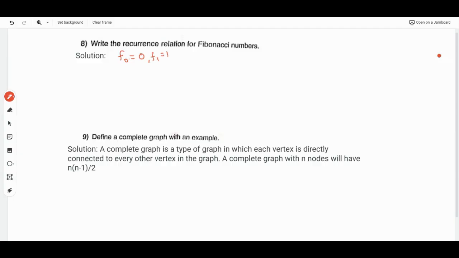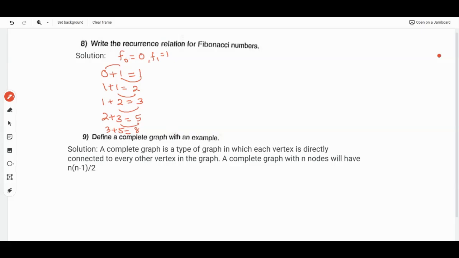We just add the two previous sequence numbers: 0 plus 1 is 1, 1 plus 1 is 2, 1 plus 2 is 3, 2 plus 3 is 5, 3 plus 5 is 8, and it goes on. The Fibonacci series is nothing but adding the two previous successive sequence elements.